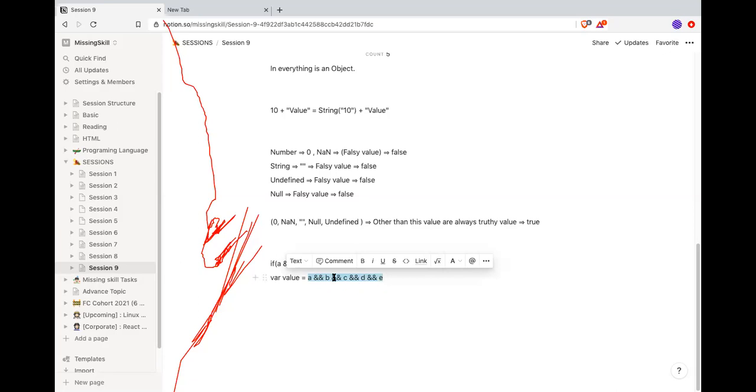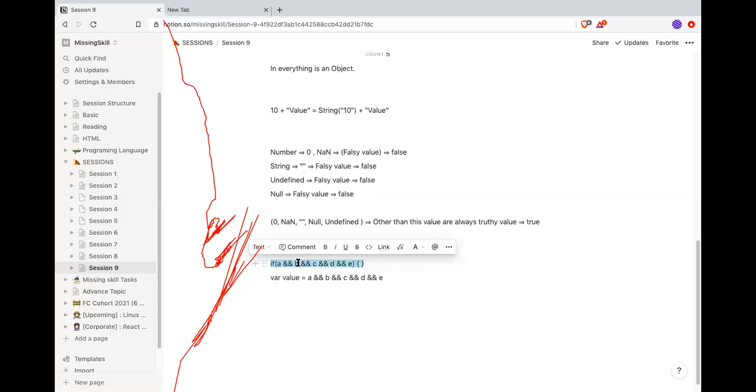ठीक है, अदरवाइज कहीं भी फॉल्स हो जाएगा ना, वो वहीं पे रुक जाएगा. Basically, first value is used to check the condition. Yes. If it is true, then it goes to the next one. If it is true, move forward till the last and print the last one. Yes. So ये हम कभी नहीं करते हैं, we never do this. We do this to do a conditional check. So the output of this will always be a boolean, true or false.